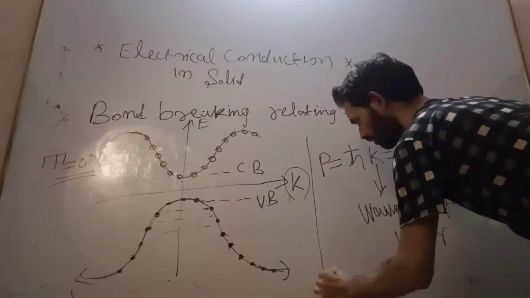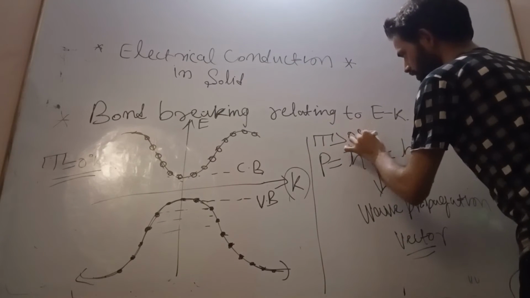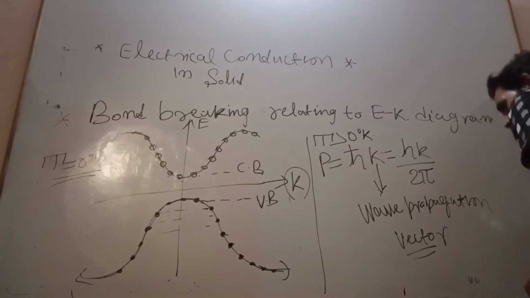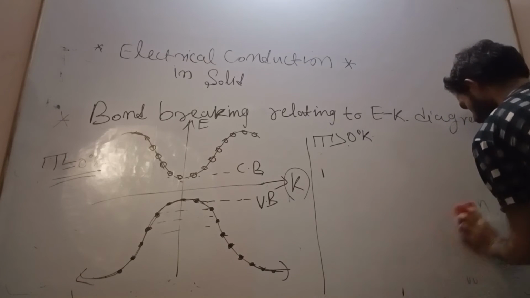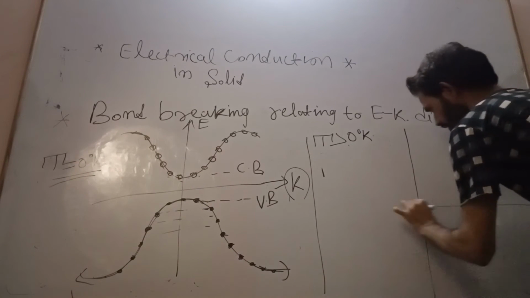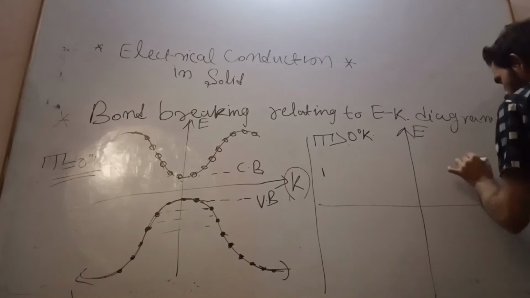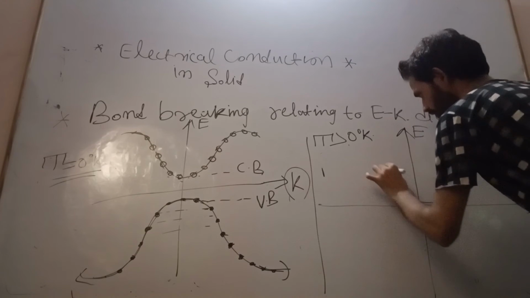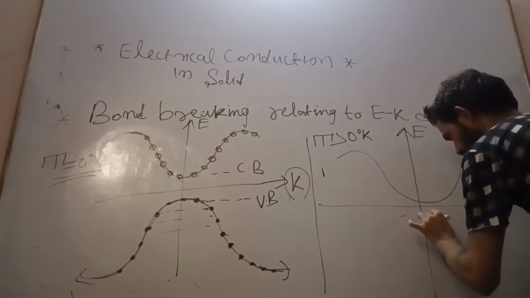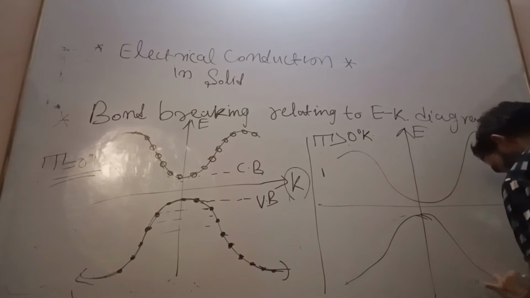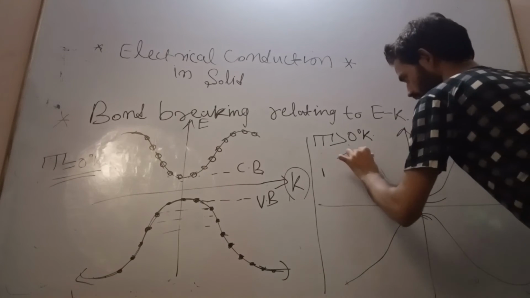Now let us see here for temperature greater than 0 degree Kelvin. So when the temperature is greater than 0 degree Kelvin, this will happen. See here, this is the energy versus K diagram. This is my allowed energy band, in this case for the valence band, and this is for the conduction band.